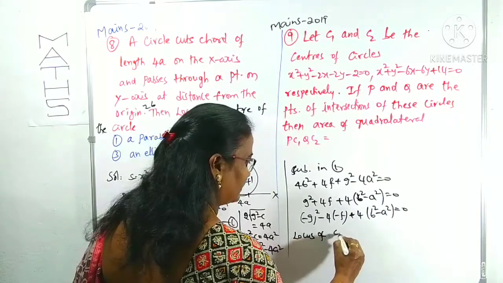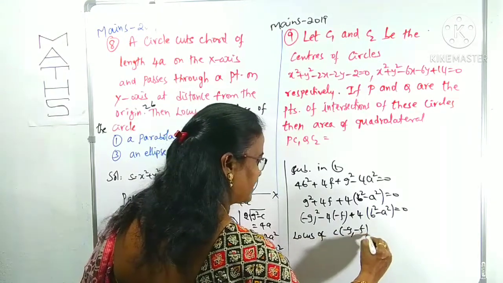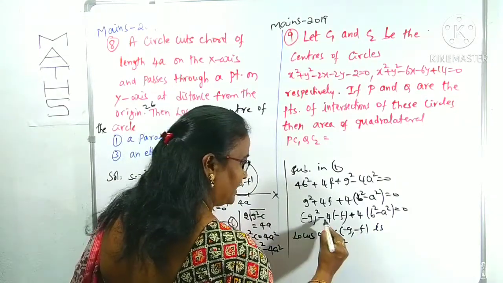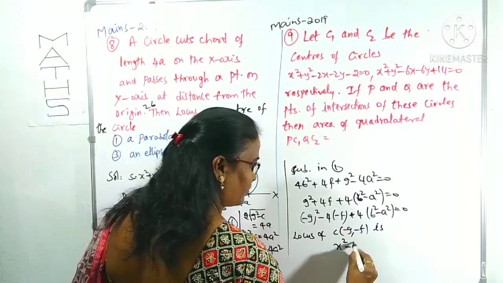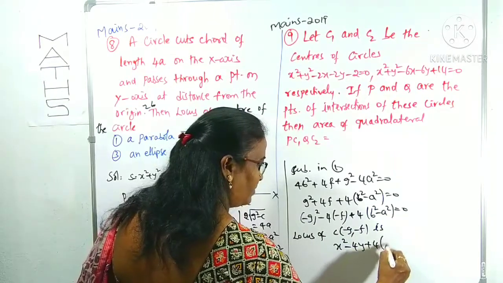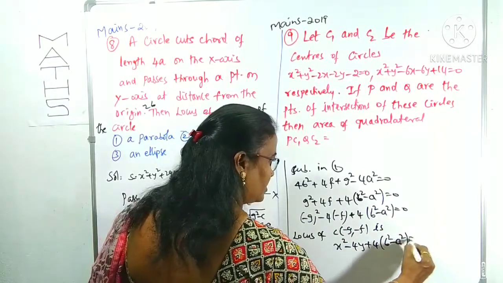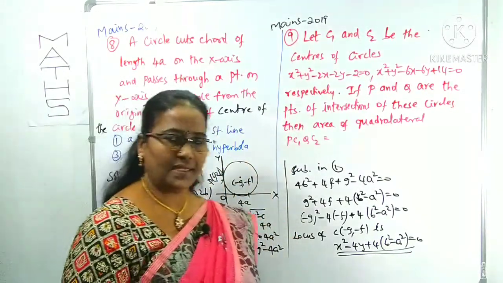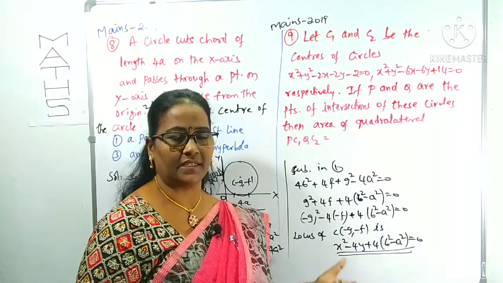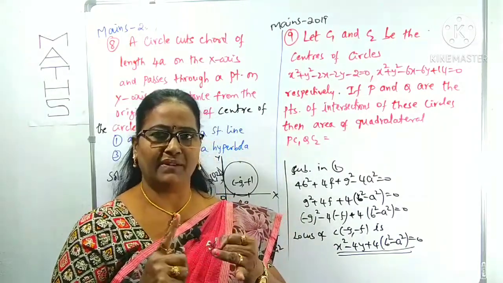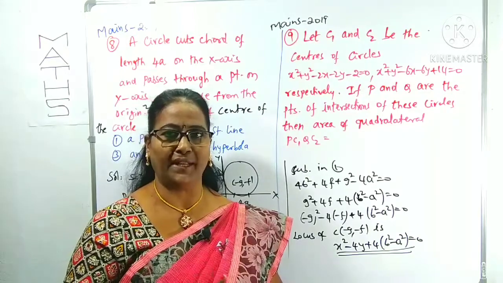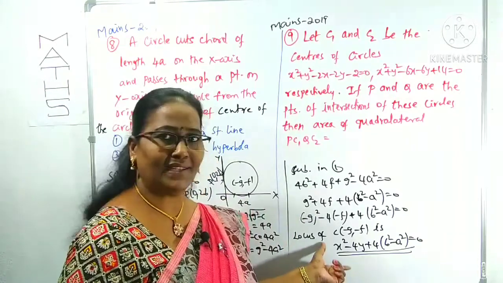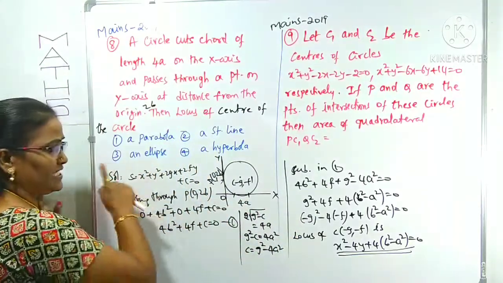The locus of the center (-g, -f) is: wherever -g is there, take x, so here x square. Here minus 4 into y, minus 4y, plus 4 of b square minus a square equals 0. We can observe from this equation that it is second degree only in x, and maybe power y is there, which represents a parabola equation. You have to know the type of the curve also. The answer is not given directly here; you have to recognize which type it is.